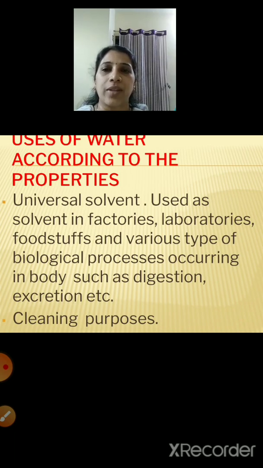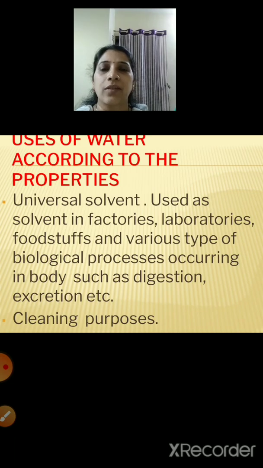Because of its fluidity, it has no shape, but it has volume. Then we saw some articles which float on water and some which sink in water. When the density of the substance or article is less, it floats on water, and when the density is more, it sinks in the water, right?